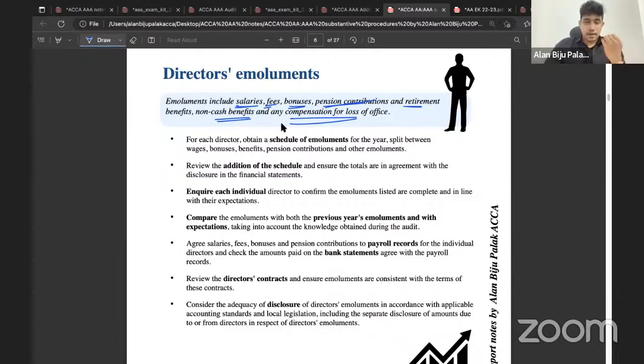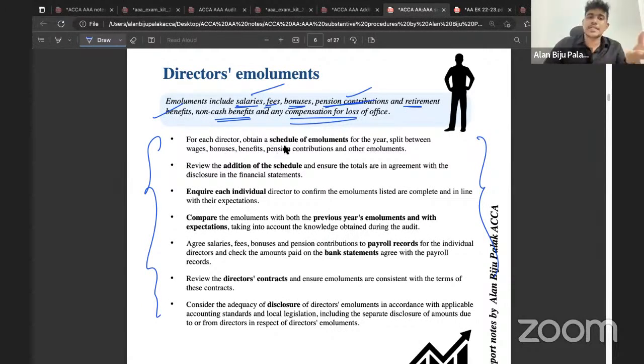So consider that the directors' emoluments are directly asked by the examiner. If the examiner asks you to write substantive procedures in relation to directors' emoluments, you can consider writing all of these points. However, if the scenario specifies that the directors' emoluments consist of salary, pension contribution and retirement benefit only, then in that case, when you obtain the schedule of emoluments for the year, the split between salary, pension contribution and retirement benefit has to be obtained. അപ്പോൾ എന്താണോ സിനാരിയോയിൽ ഡയറക്ടേഴ്സ് ഇമോൾമെന്റ്സ് കൊണ്ട് എന്ന് പറയുന്നത് അതിന്റെ ബ്രേക്ക് ഡൗൺ വാങ്ങാൻ വേണം പറയാൻ.